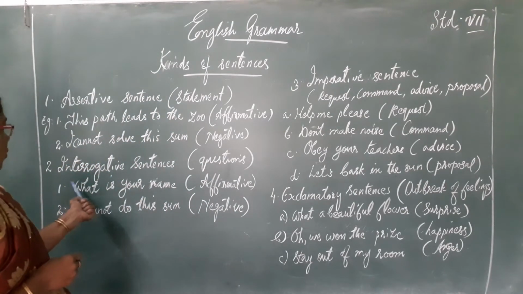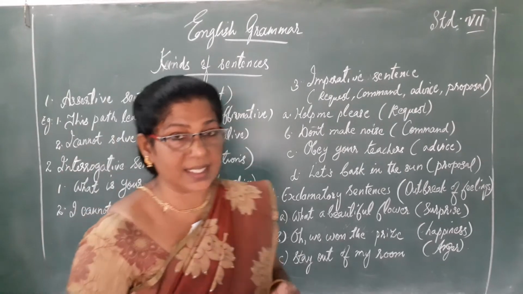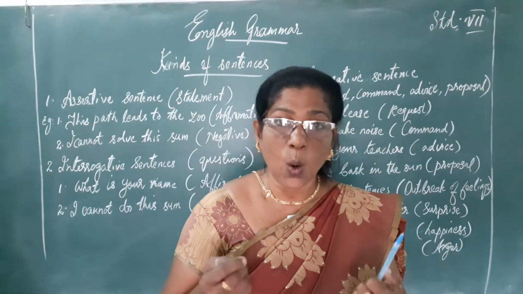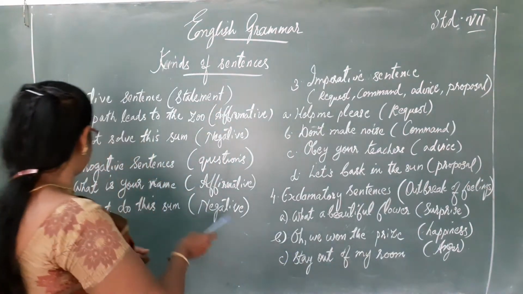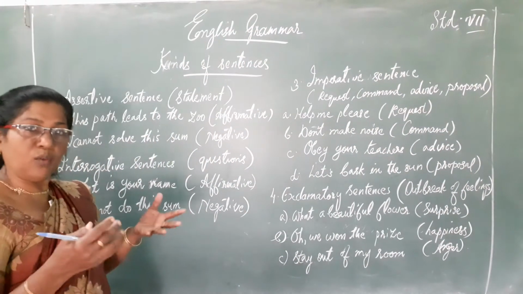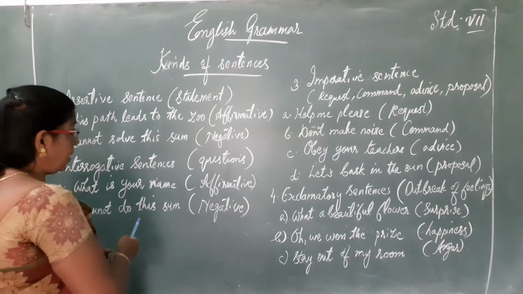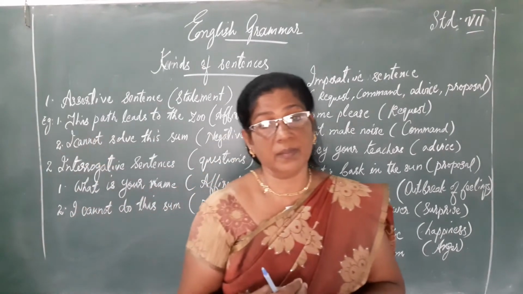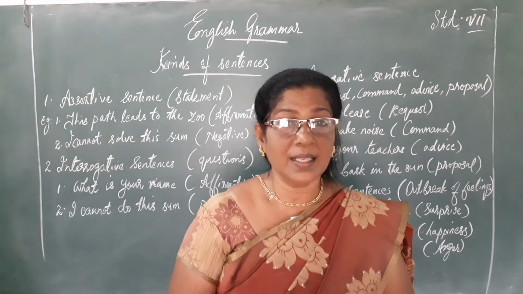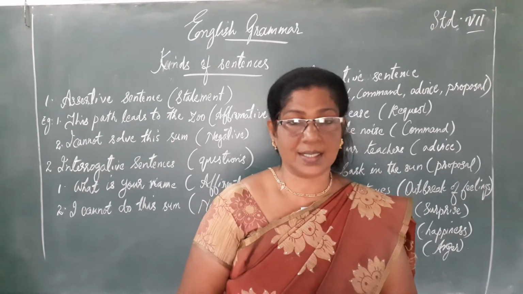Now let's see what interrogative sentences are. Interrogation means questions. Interrogative sentences always make questions. For example, what is your name? How old are you? I cannot do this sum. I cannot go to school. So all these are interrogative sentences.